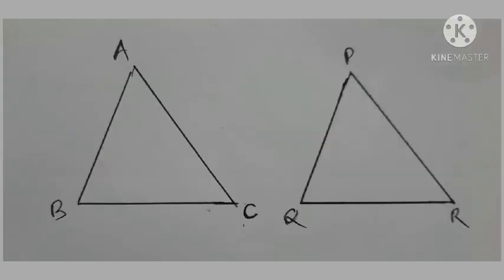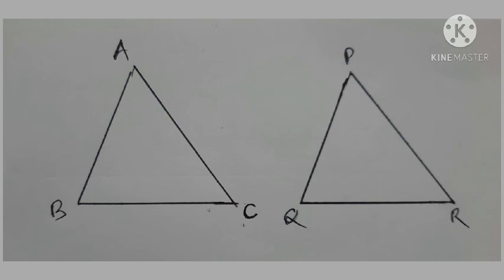Let us consider these two triangles are matched exactly. That means they are congruent to each other. Then side AB of triangle ABC is exactly matched with side PQ of triangle PQR. These two sides are known as corresponding sides of the two triangles. Similarly, side BC and side QR are again corresponding sides of these two triangles. Lastly, side AC and side PR are also corresponding sides of these two triangles.